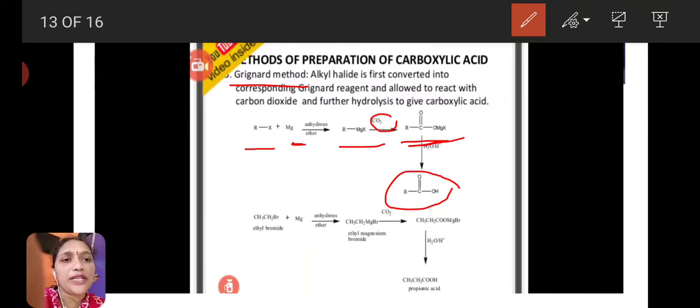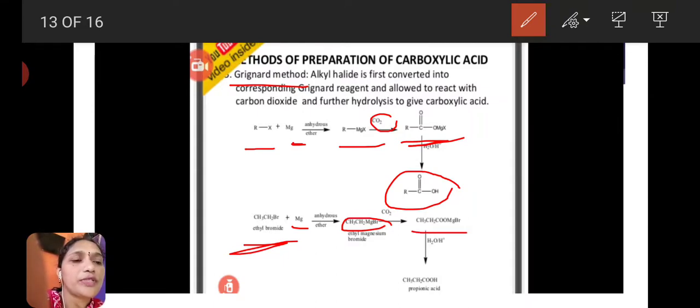Here an example reaction is there. This is ethyl bromide. Ethyl bromide reacts with magnesium in the presence of anhydrous ether and gives ethyl magnesium bromide, which is the Grignard reagent. This ethyl magnesium bromide reacts with carbon dioxide, CO2, and forms the reaction intermediate CH3CH2COOMgBr.